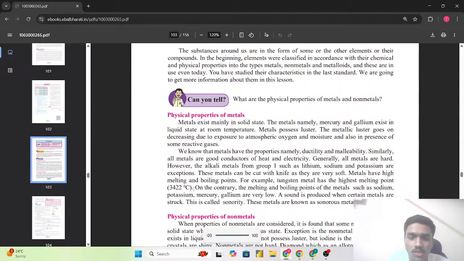A sound is produced when certain metals are struck. This is called sonority. And sonority is a property that is associated with metals. Metals show this property, that is, when the metal is struck, it generates sound. This property is called sonority.